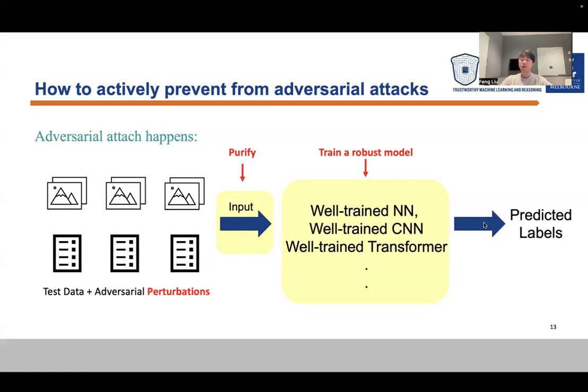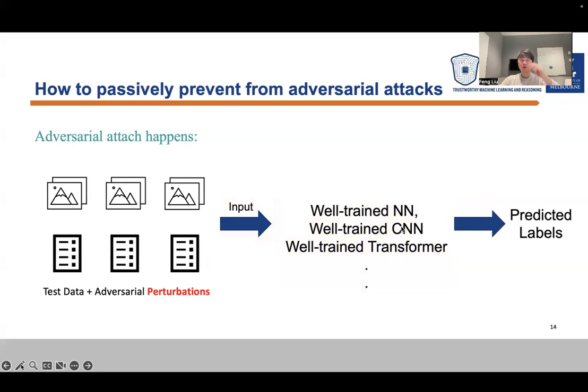It actually happens here in this pipeline. And for adversary detection, it happens before any training and inference. We will just work on the data itself and decide which data is adversary and which is not. For adversary data, we just throw it away.